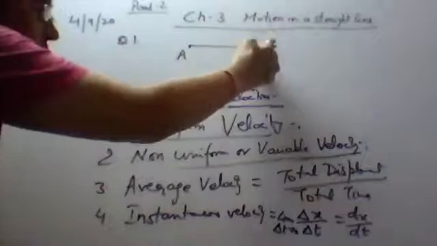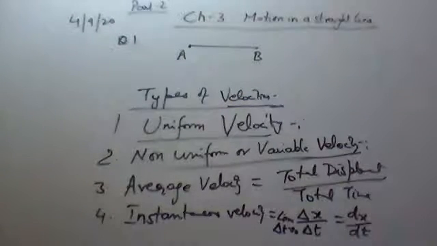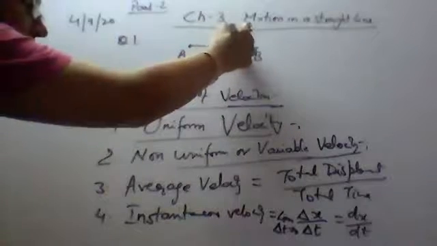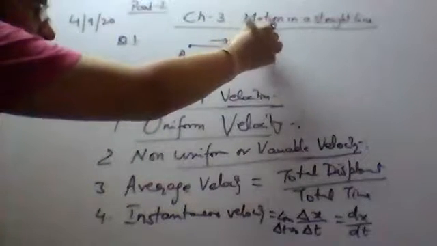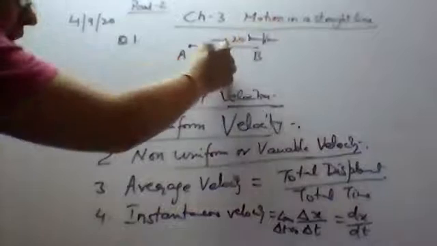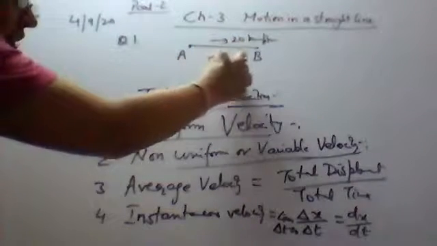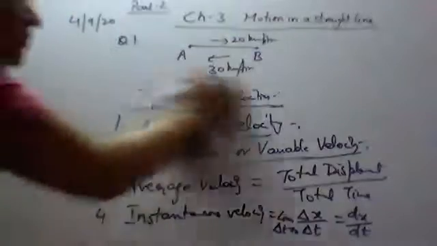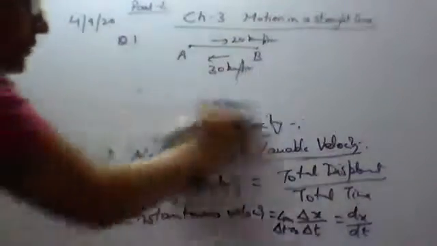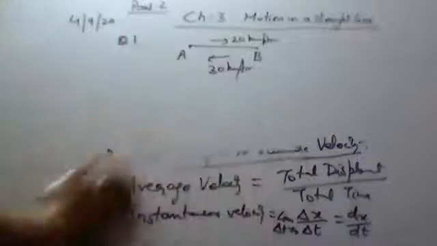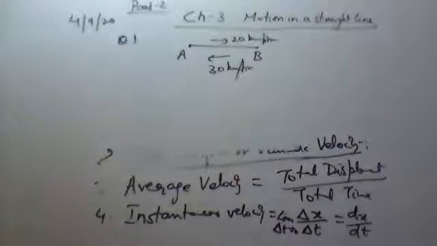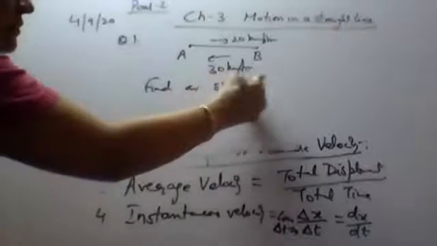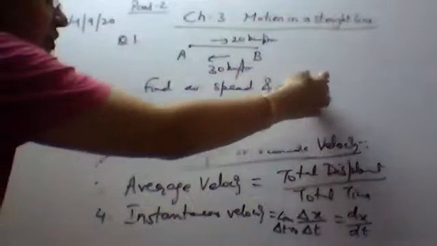A body moves from A to B with a speed 20 km per hour. Immediately returns back with a speed 30 km per hour. You have to find average speed and average velocity.